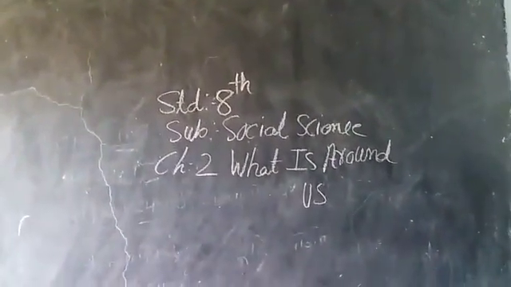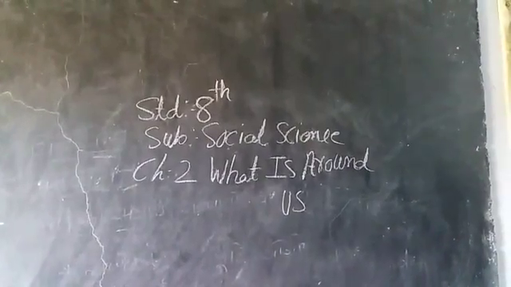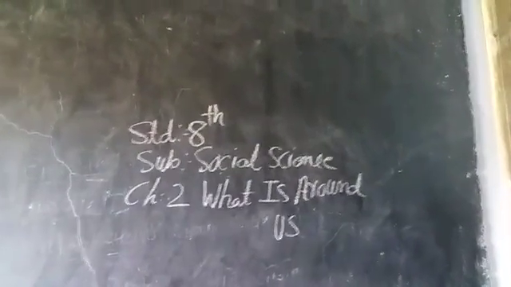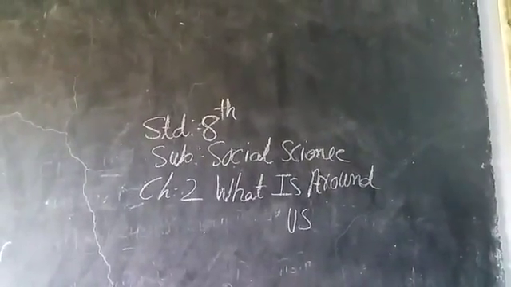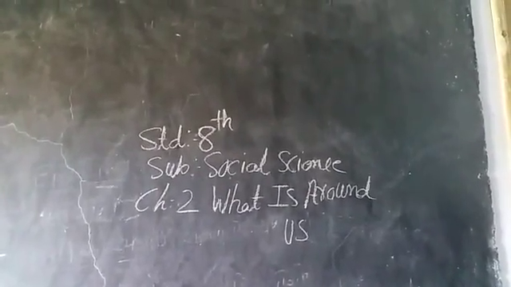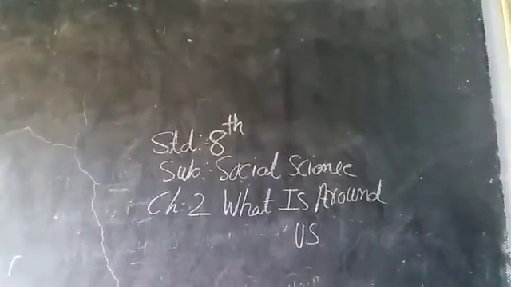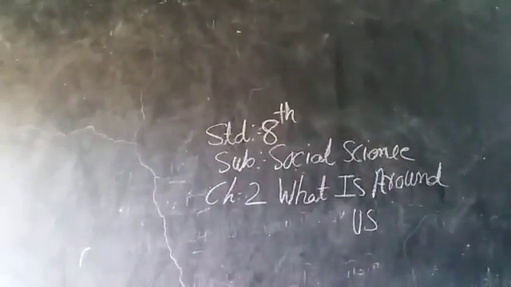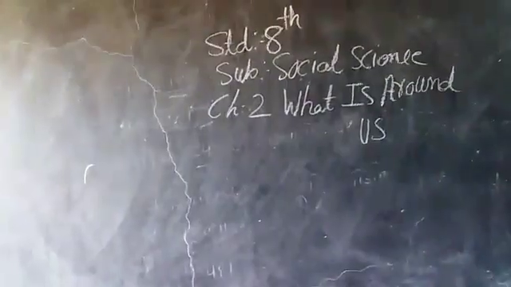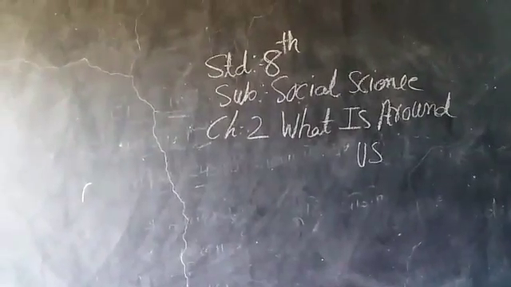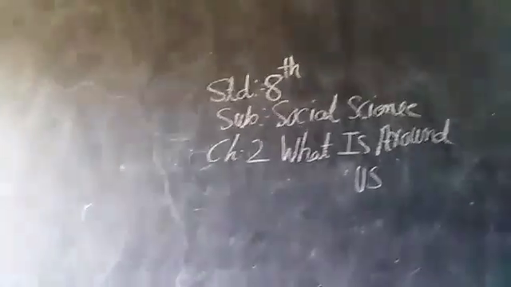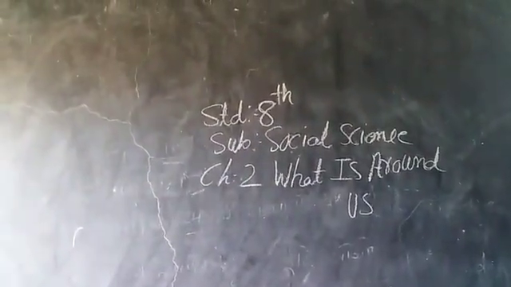Why is there no sudden brightness as soon as the sun rises and no sudden darkness as soon as the sun sets? The rays of the sun get reflected by the particles in atmosphere and fall back on the surface of the earth. Therefore, we can have sunlight owing to these particles. There is no sudden brightness as soon as the sun rises and no sudden darkness as soon as the sun sets.